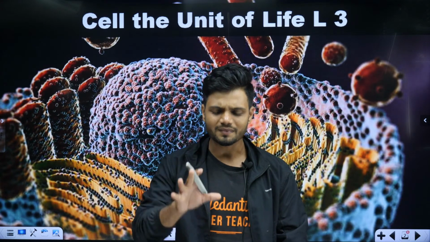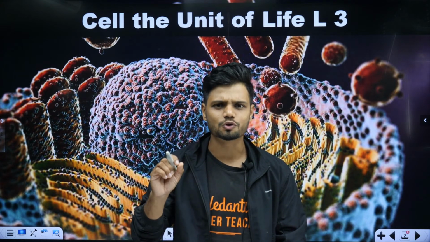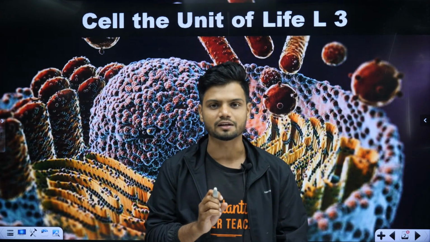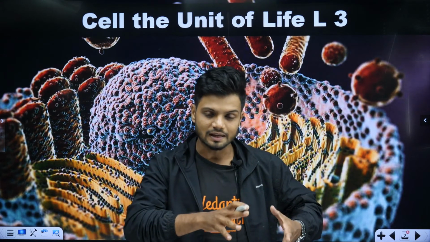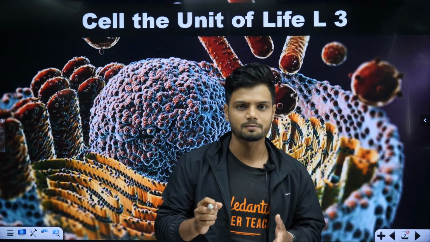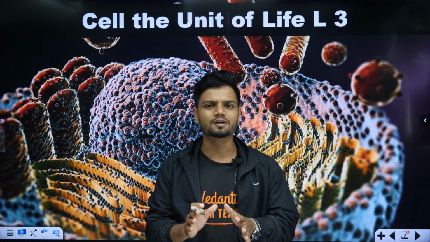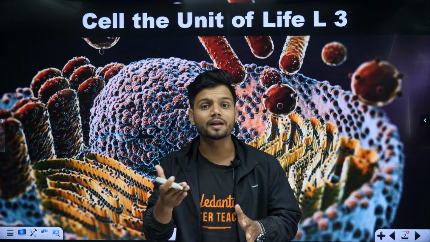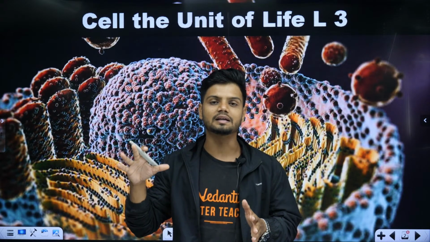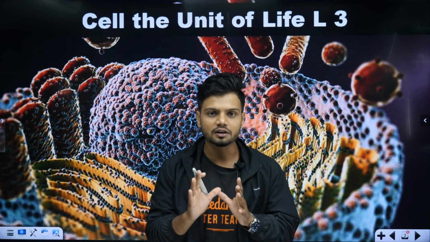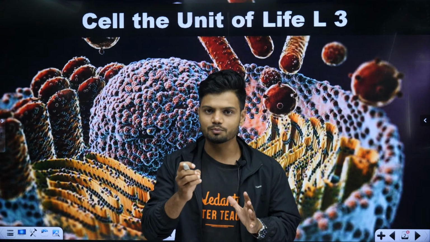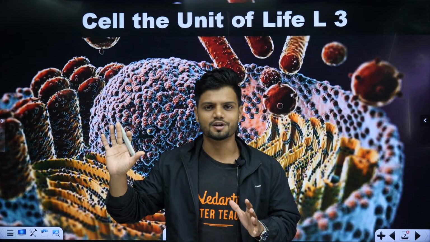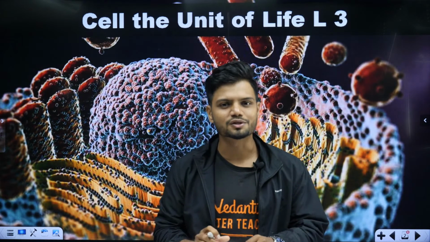What is left is going to be ribosomes and the structure of cilia and flagella. Students, tell me in the chat honestly, how many of you think the structure of cilia and flagella is difficult? You need to understand what is this microtubule, what is this 9+0 arrangement and 9+2 arrangement. All that doubts will be cleared in today's class. After that we'll be doing the structure of nucleus, chromatin, and finally the chromosomes. After that, PYQ sessions.